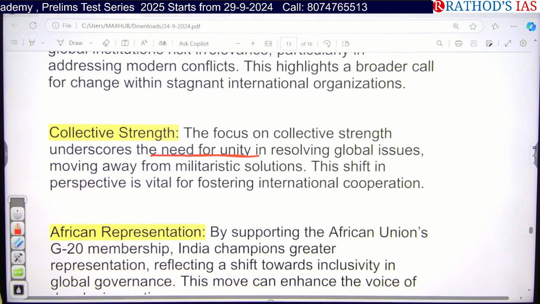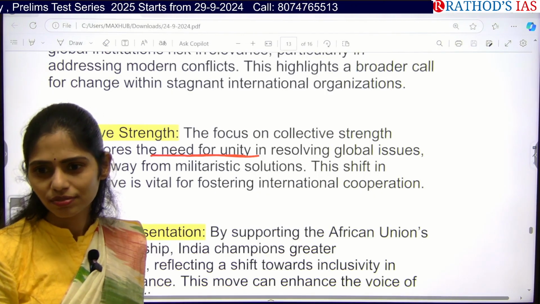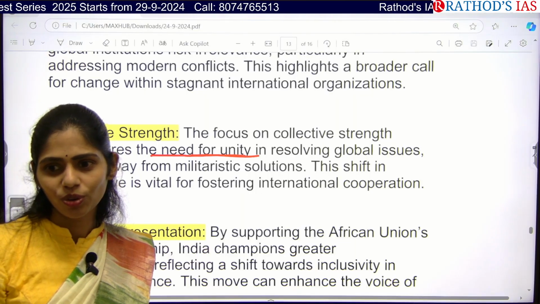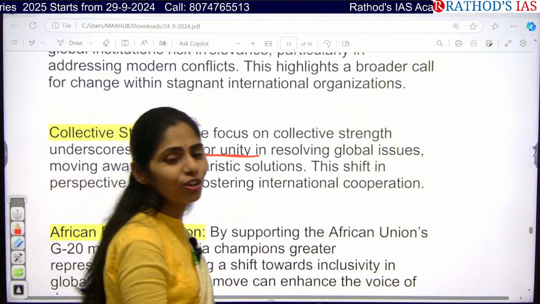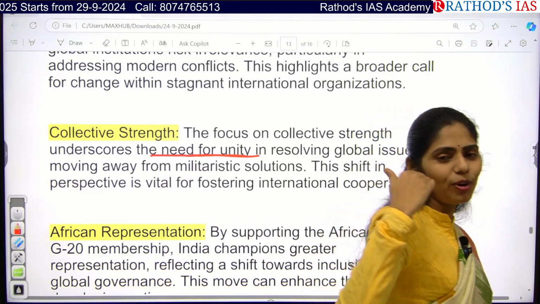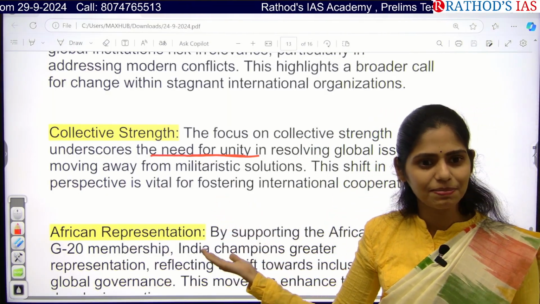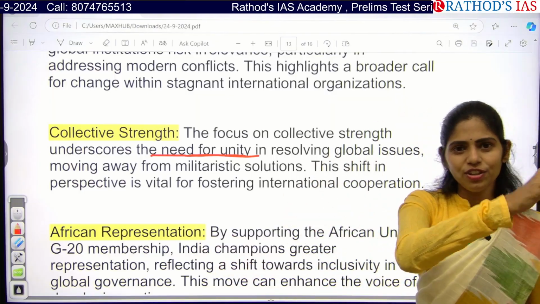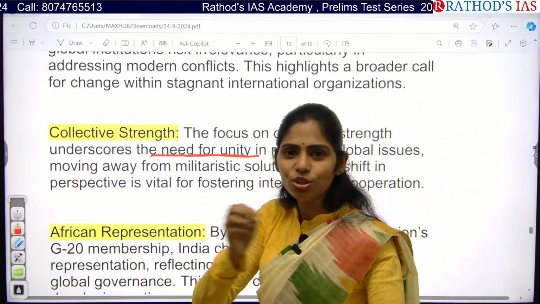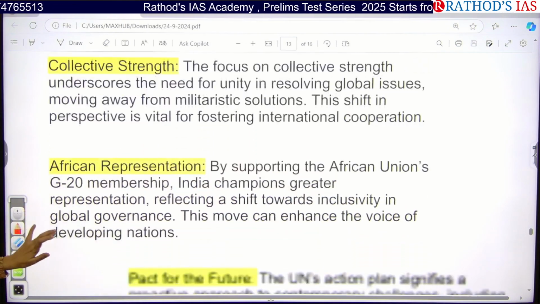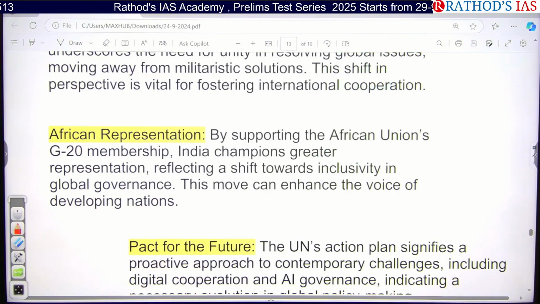There I raised a question: then what about the India-China issue? We have had more than 30 rounds of talks, and till now there is no resolution. Even on that, you got a question like, what are the border issues between India and China and India and Pakistan, in our GS paper 3? So what we are studying in current affairs, can you use here and there at least? Yes or no? Okay.